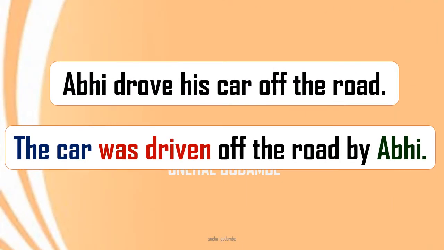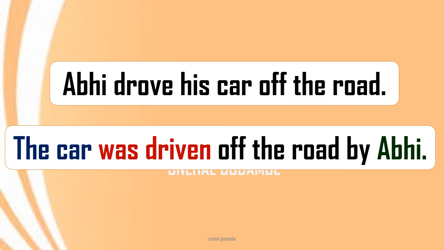See here, again I have brought you two sentences. Abhi drove his car off the road. So this is an example of active voice. Abhi is driving his own car. Now in the second sentence, see the sentence.